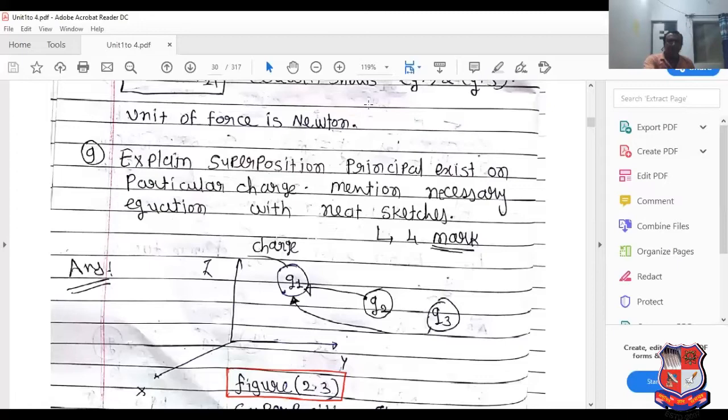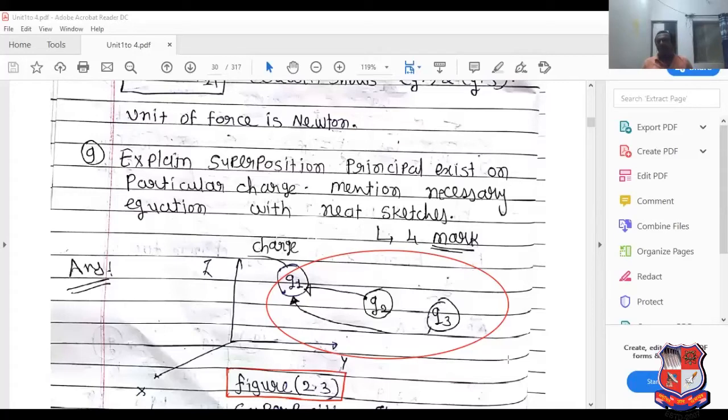See this figure very carefully. I have highlighted it with this particular circle. First of all, the superposition principle can be used when more than three charges are present in the system. So we can find the force due to each individual charge. See this Q1, Q2, which are considered individual charges.